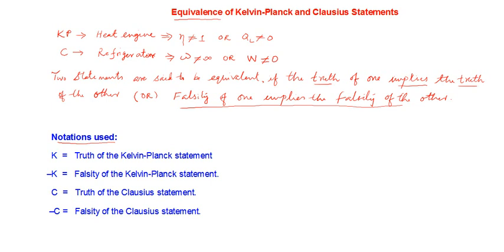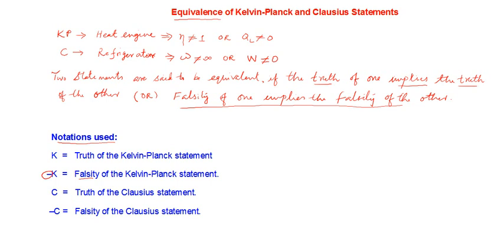K denotes the truth of the Kelvin-Planck statement. When I write K, it means that the Kelvin-Planck statement is true. And if I write minus K, it denotes the falsity. So this minus denotes falsity. Simply writing K denotes the truth.